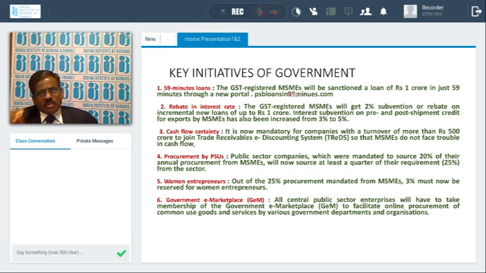With this, once a borrower logs into psbloansin59minutes.com, within 1 hour, the entire background of that borrower will be prepared. The credit report of that borrower will be prepared, and within 1 hour he gets the sanction. That is less than 1 hour, that is 59 minutes. He gets the in-principle sanction from the government. Then he will be directed to approach any of the banks.